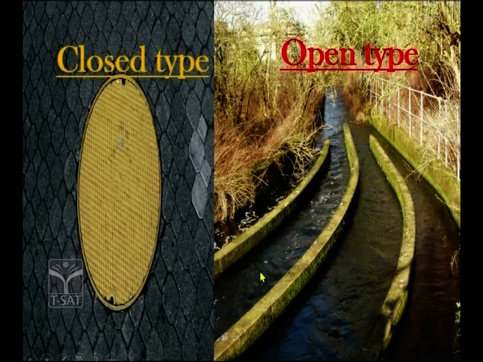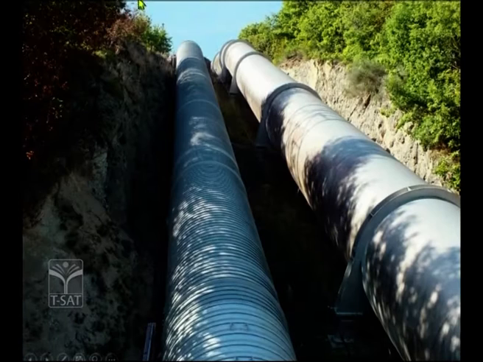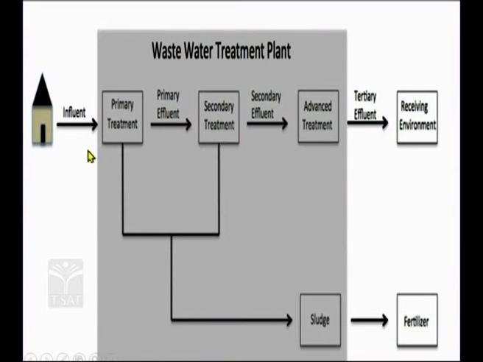And you see in the villages or rural areas, through this canal the sewage water is sent to the sewage treatment plants. Look here, through the pipes the sewage water is sent to the waste treatment plant. Here it will be treated in different ways. The primary treatment and the secondary treatment will take place, and finally the water is released to the environment, that is into the river or sometimes to ponds or lakes.